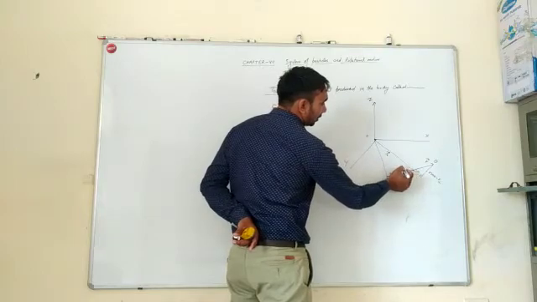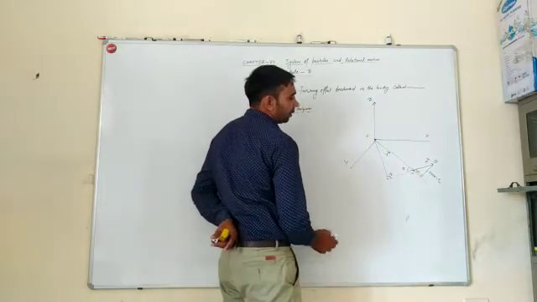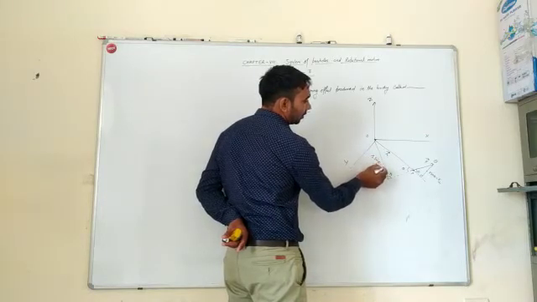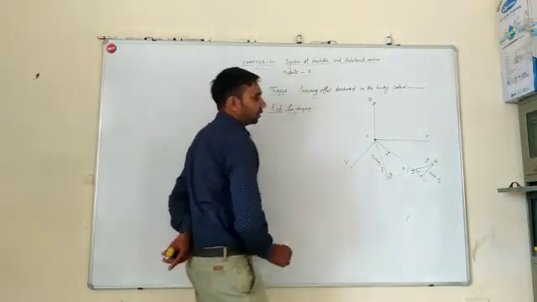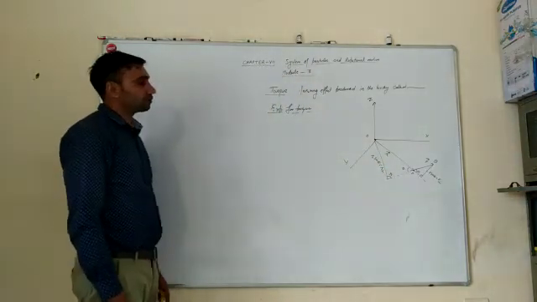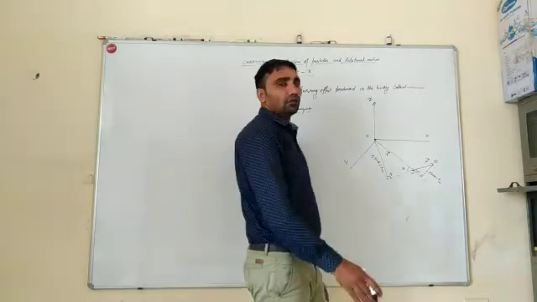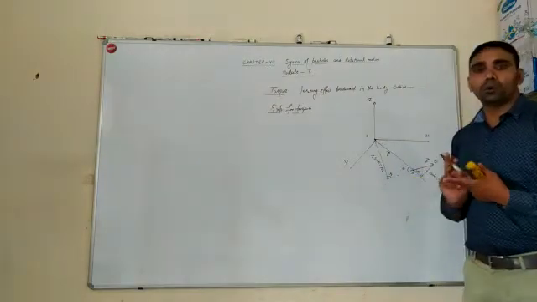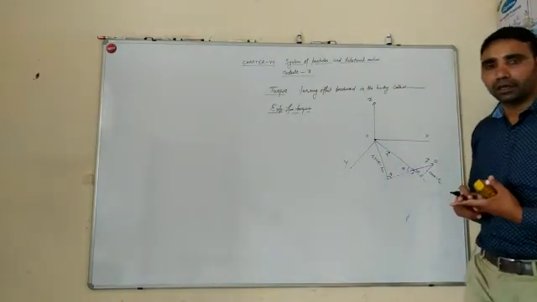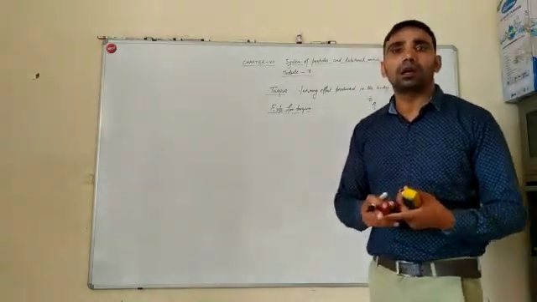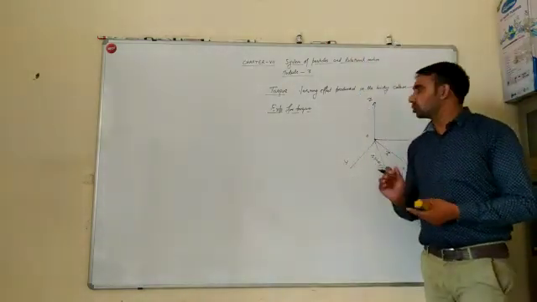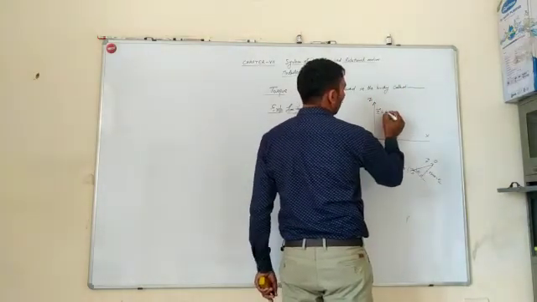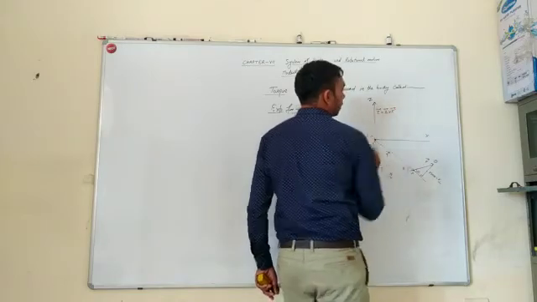This angle is theta, and this is r sin theta, that is the perpendicular component of r. Now for torque, the cross product of force and position vector will provide torque along the z axis. So torque is equal to r cross F.